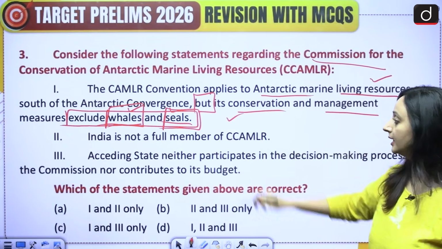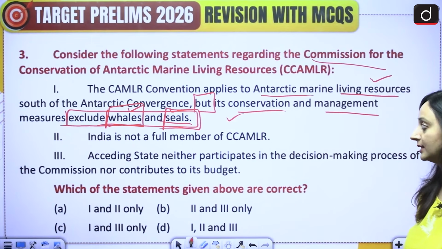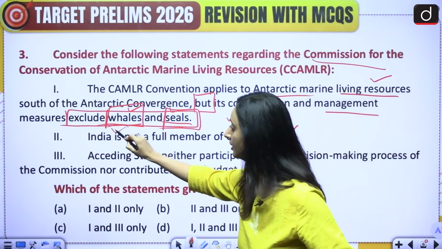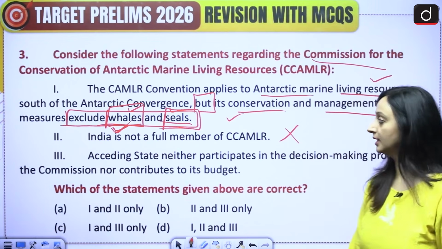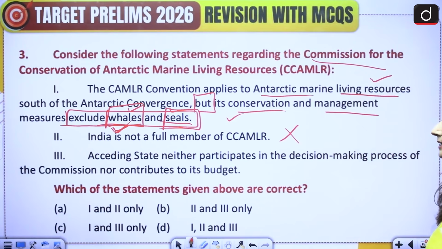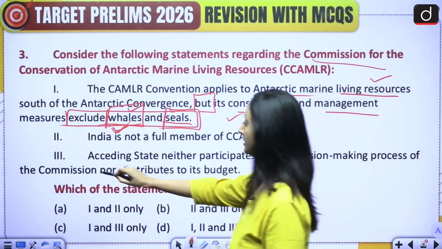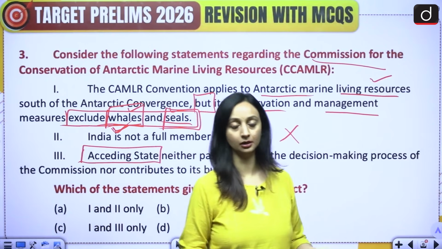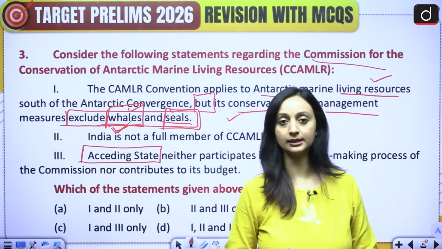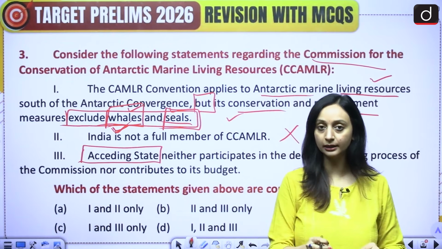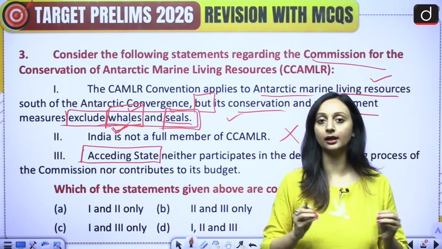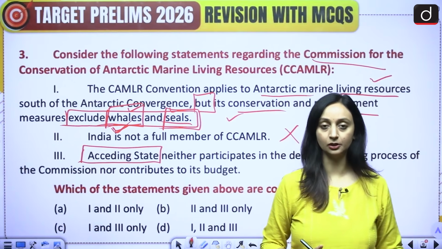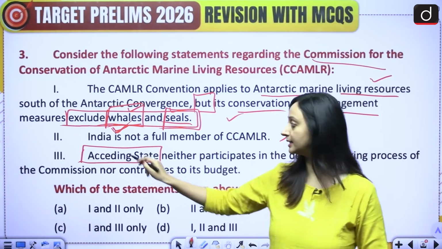Second statement says India is not a full member of CCAMLR. No, this is incorrect. India is a member of the CCAMLR. Then acceding state. So what are acceding states? Acceding states basically are the states that have joined the convention later. So whenever a convention is formed, it is signed, there are some founding parties to it, countries that were originally present in the convention, and then there are countries that are going to join it later. So the later joining countries are acceding states.